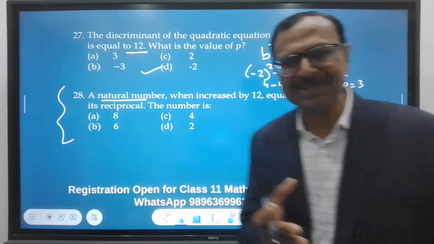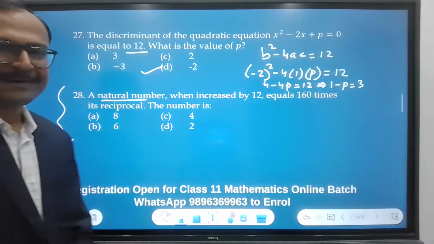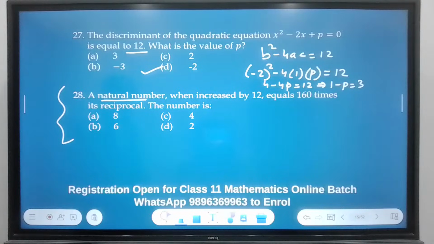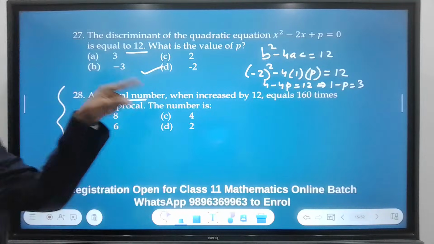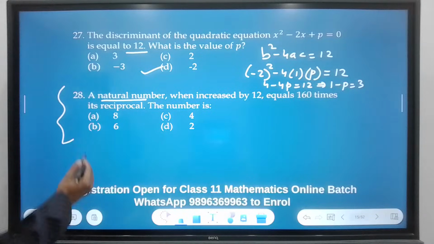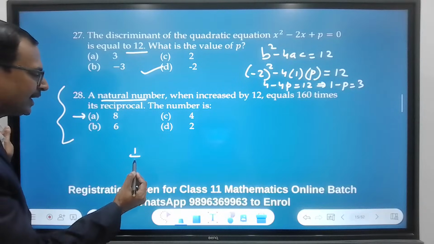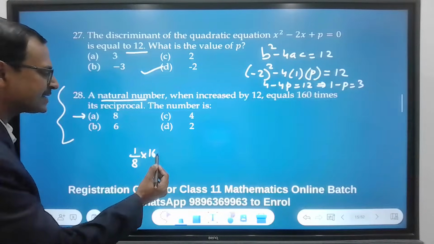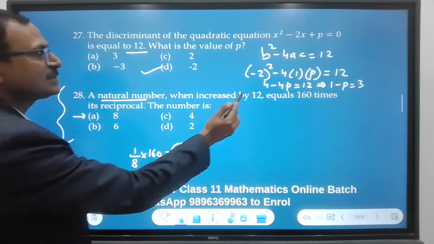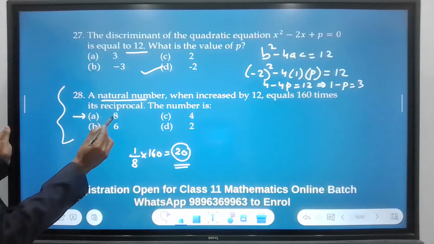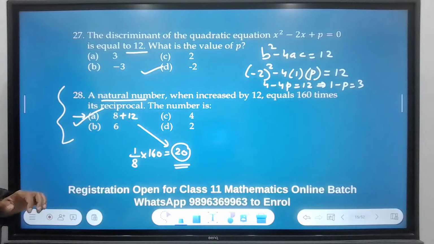So go by the elimination method. Come on. At least my students who have been with me throughout the complete year, don't use equations here. A natural number, when increased by 12, gives 160 times its reciprocal. Let's take the first option. The reciprocal of 8 is 1 by 8, and 160 times the reciprocal is 20, right? And he says, when the number is increased by 12, it equals this. So 8, when you increase this by 12, don't you get 20? And the answer is A only. See, you don't have to do anything.